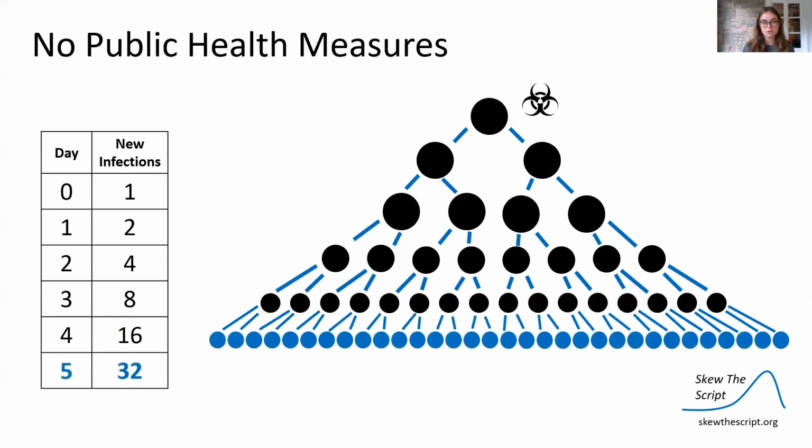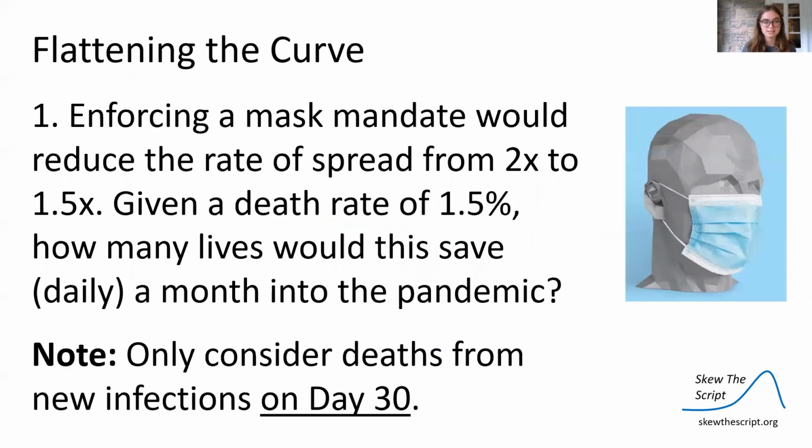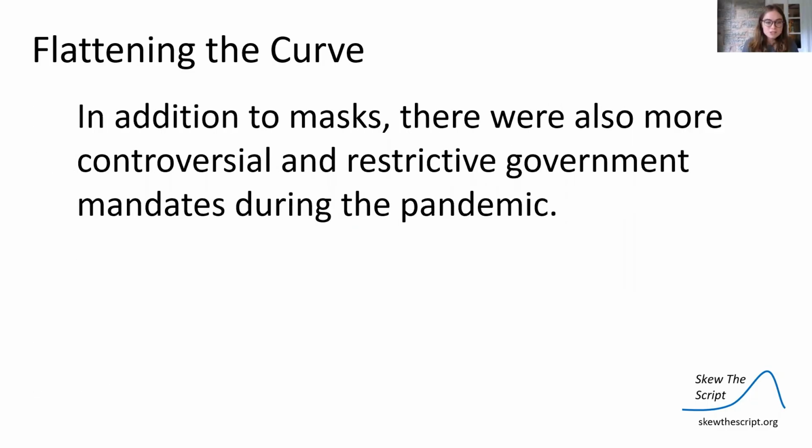Here's what it looks like with no public health measures. And here's what it looks like with public health measures being imposed a few days in. So flattening the curve, enforcing this mask mandate, would reduce the rate of spread from 2 times to 1.5 times. Given a death rate of 1.5%, how many lives would this save daily, a month, or 30 days into the pandemic? And note, only consider deaths from new infections on day 30. Once you finish those calculations, let's turn to a different example.